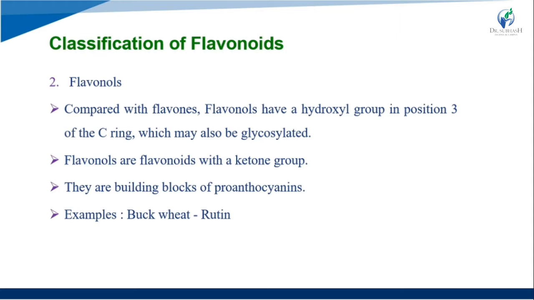Flavonols are flavonoids with a ketone group. They are building blocks of proanthocyanidins. An example is buckwheat rutin.